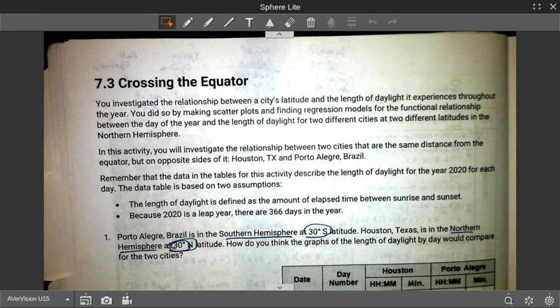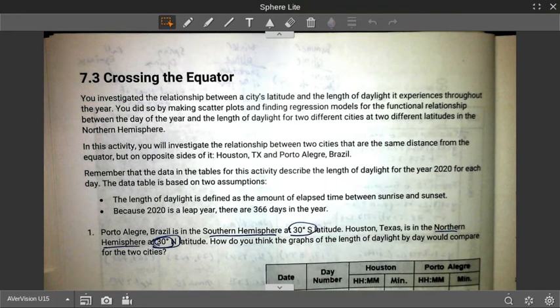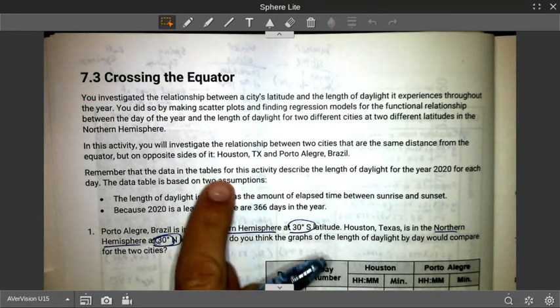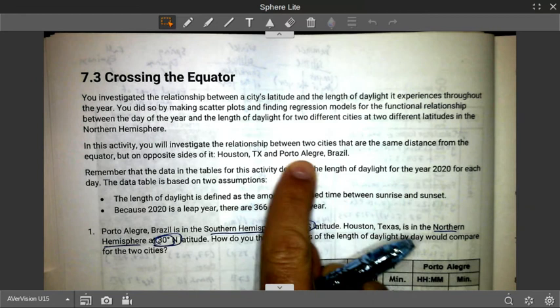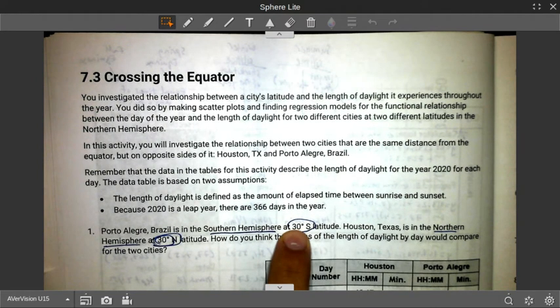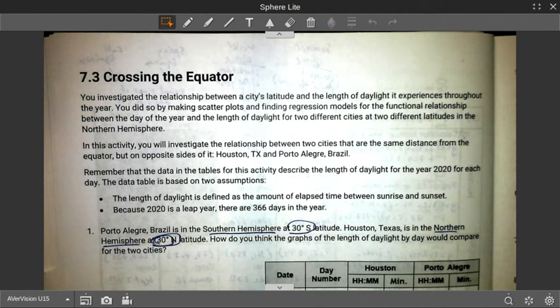All right, moving on to page 60, our final video of length of daylight. We are now crossing the equator. We're going to investigate Houston, compare it to a new city, Porto Alegre, Brazil. So Porto Alegre is in the southern hemisphere at 30 degrees south. Houston's in the northern hemisphere at 30 degrees north.